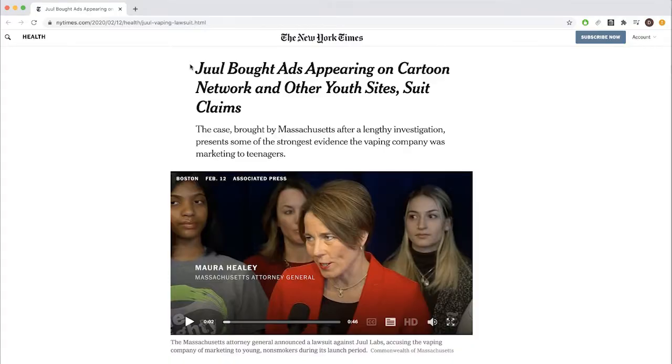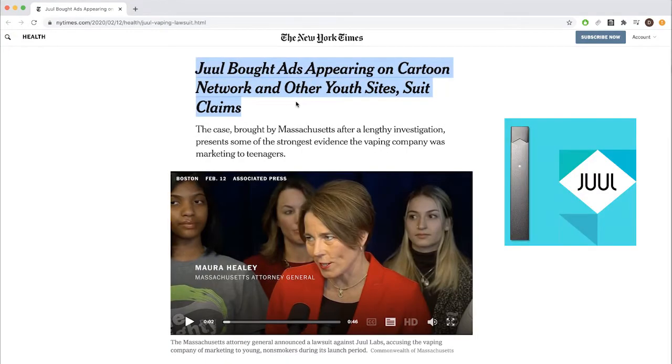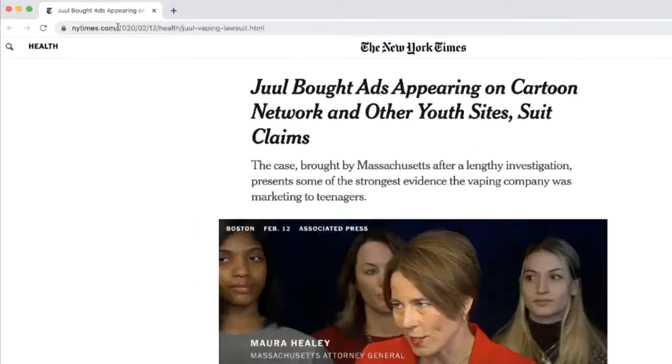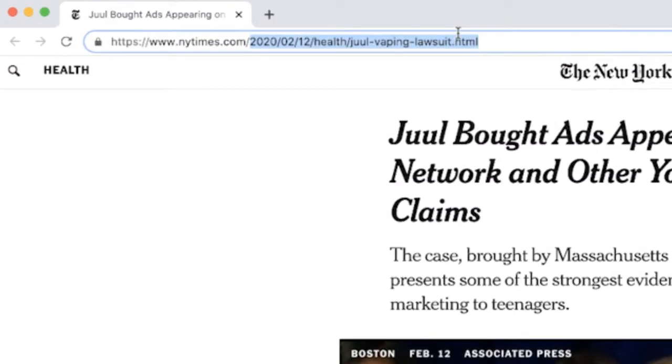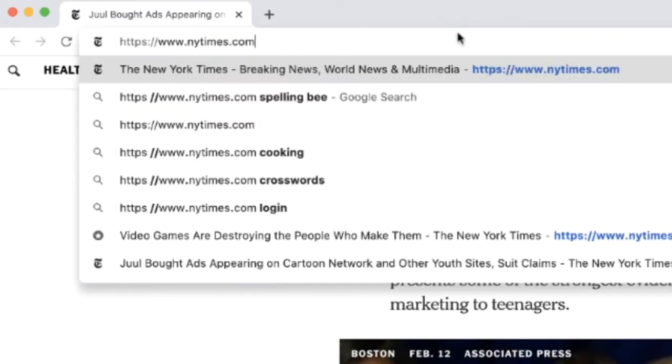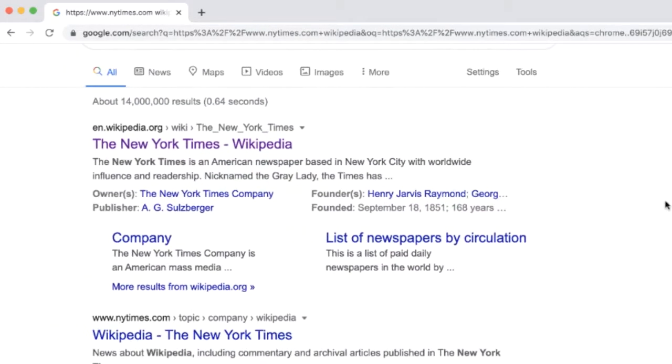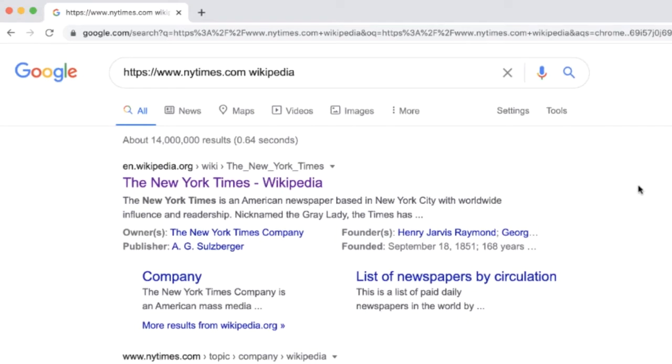So in this video, I'm going to show you a simple technique to use Wikipedia to assess sources. So here's an example. This is an article from the New York Times reporting that the e-cigarette vaping company Juul is being accused of intentionally buying ads on sites like Nickelodeon and the Cartoon Network in order to target teenagers. So what we do is this: we go up to the search bar here. We're going to strip off everything from that / over, and we're just going to type Wikipedia here. Now, there's nothing special about this search. This is just a search. You'll see it floats the Wikipedia article to the top of the search results.